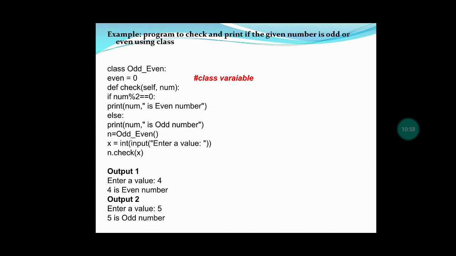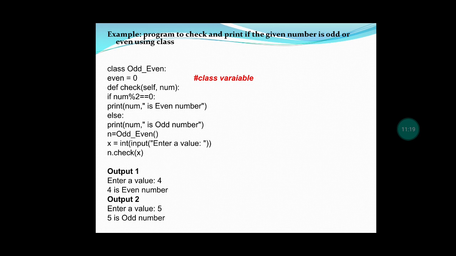Here the class name is odd even, the class variable is even, the function name is check, and the object name is n. So in this way we can find all the odd numbers and even numbers by using the class.